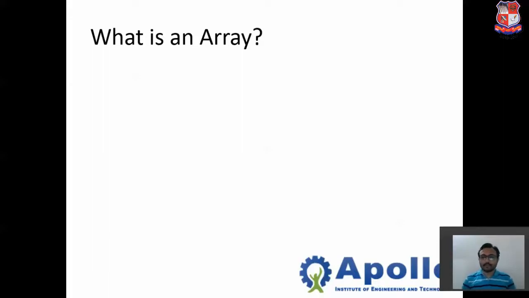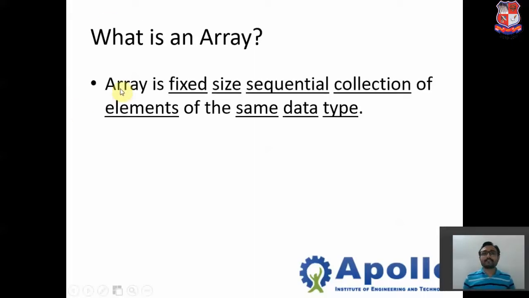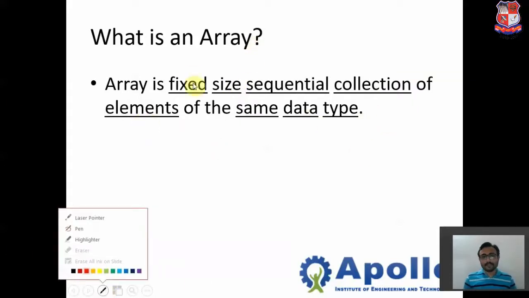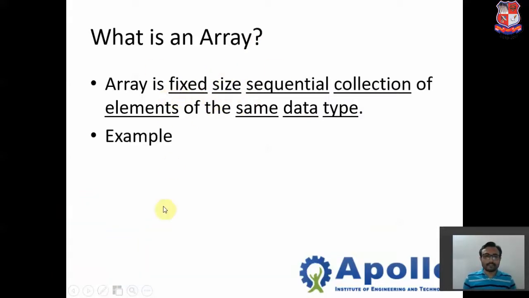The array is nothing but a group of elements, but we will see the exact definition in programming C. First we'll describe the definition, and then we will see the important words in the definition one by one. So first check the definition. An array is a fixed size sequential collection of elements of the same data type. Now I will underline the important words. See, the first word is fixed size.